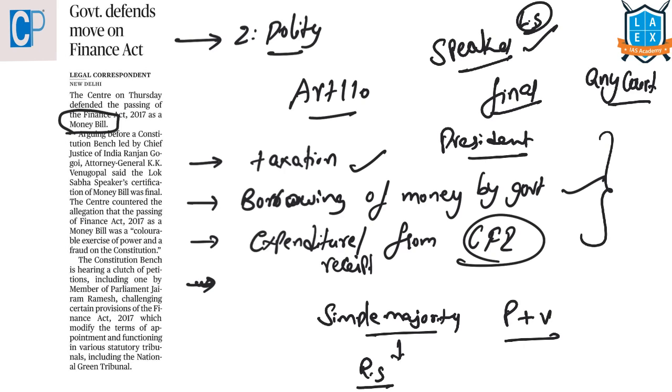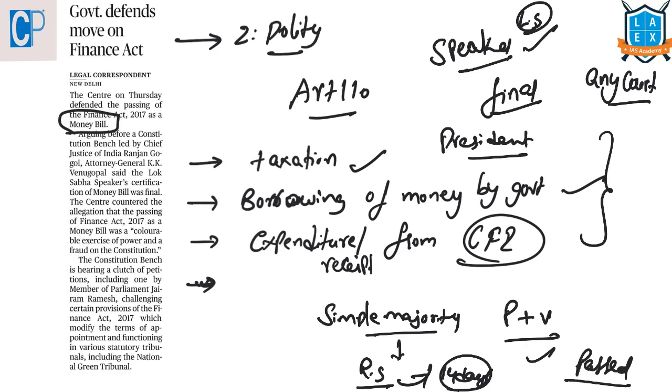And the Lok Sabha might not consider these recommendations. Lok Sabha may reject them if it chooses to. If these recommendations are not given by Rajya Sabha within 14 days, then that bill will be considered as passed by both the houses, that is, by the Parliament.